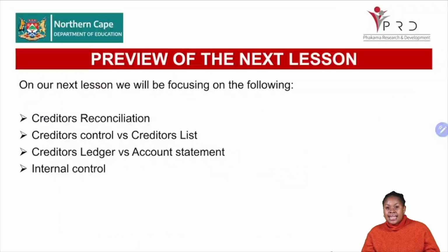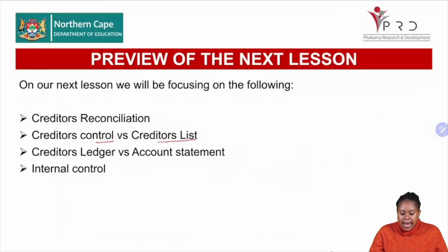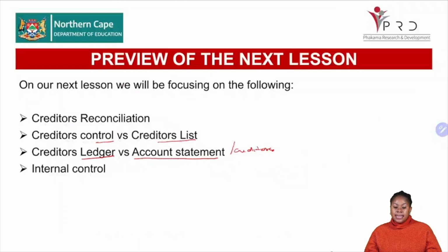Now, in the next lesson, grade 12, we'll be looking at creditors reconciliation. We'll be talking about the creditors control account and comparing it with the creditors list. And we'll be dealing with the creditors ledger and the account statement, or you can say the creditors statement. That is the account that we are receiving from our creditors every end of the month. Now, that's what we'll be looking into in the next lesson.